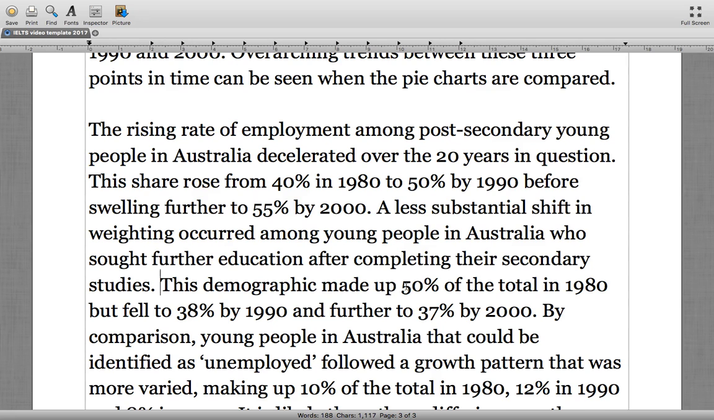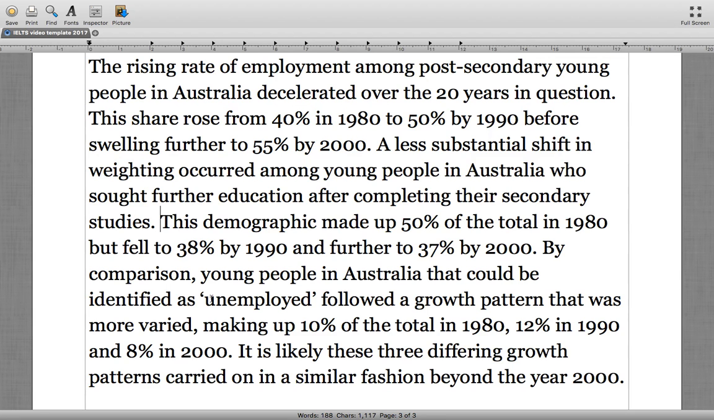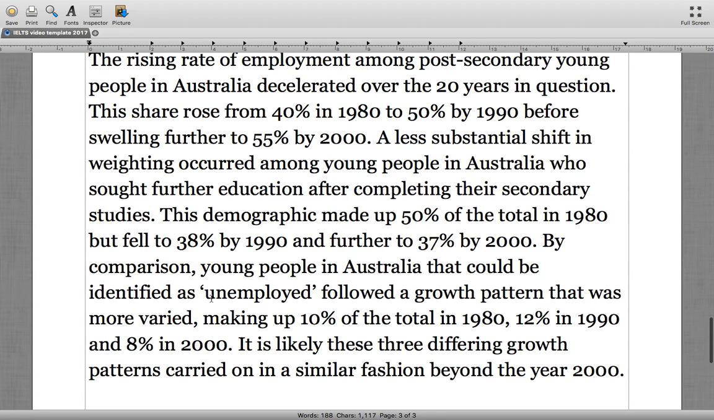This demographic, again connective language, made up 50% of the total in 1980, but fell to 38% by 1990 and further to 37% by 2000. By comparison, young people in Australia that could be identified as unemployed followed a growth pattern that was more varied, making up 10% of the total in 1980, 12% in 1990, and 8% in 2000. It is likely these three differing growth patterns carried on in a similar fashion beyond the year 2000.